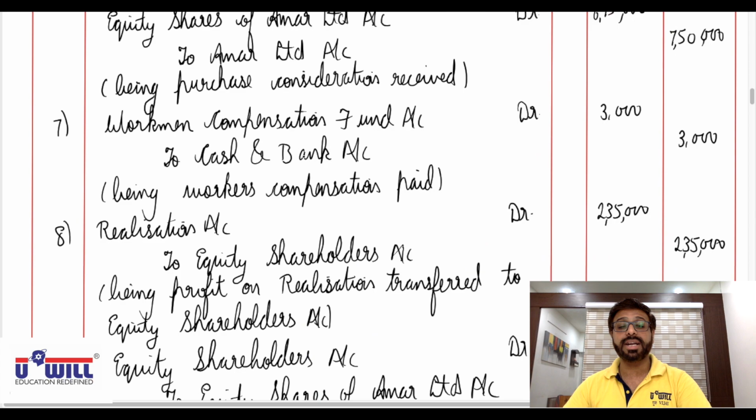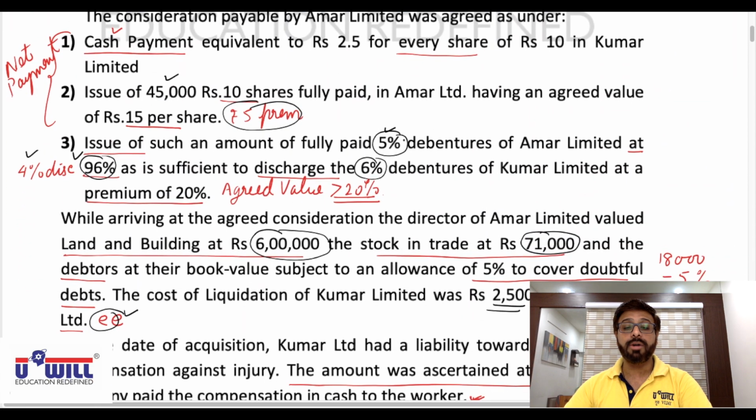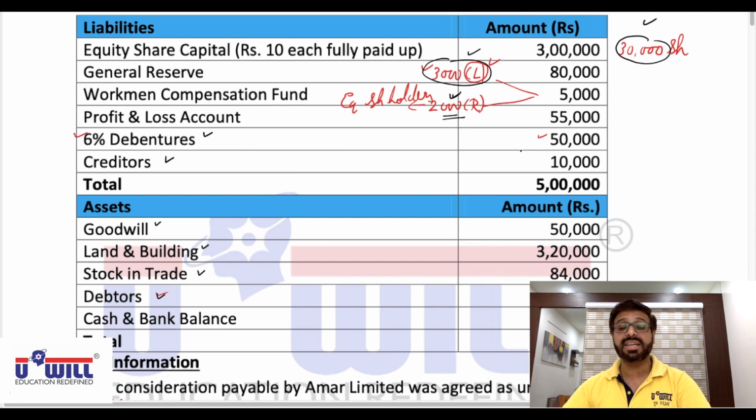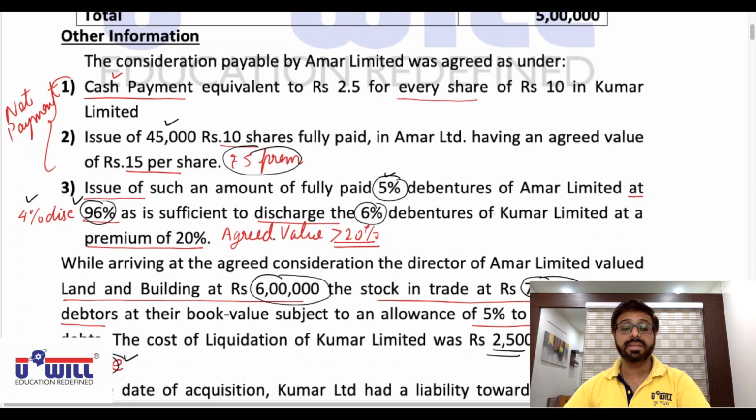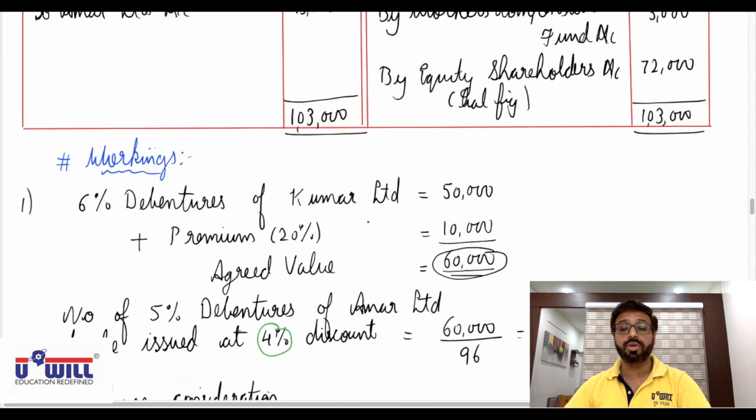In the question it is given that the issue of such amount of 5% debentures of Amar Limited at 96% is sufficient to discharge 6% debentures of Kumar Limited at a premium of 20%. Now, discharge of debentures at premium means debentures are 50,000, and 20% premium means 20% more value. So all of you check your working note 1.